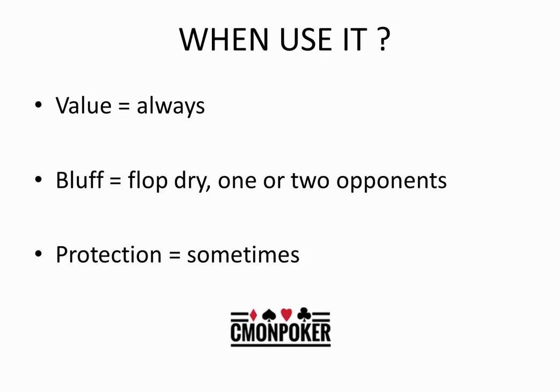By value, we're pretty much always going to place a continuation bet because we're almost guaranteed to make everyone else pay up. And there are a few cases where there's an exception, and that's when we have an extremely strong hand, and as the bet goes around, we don't want to let our opponent know how strong our hand is up front.